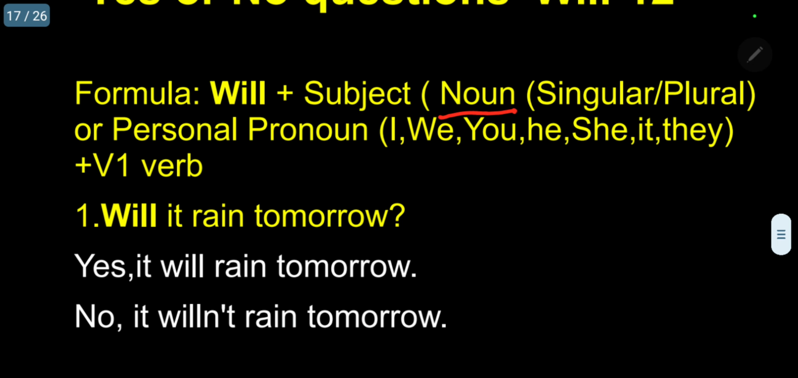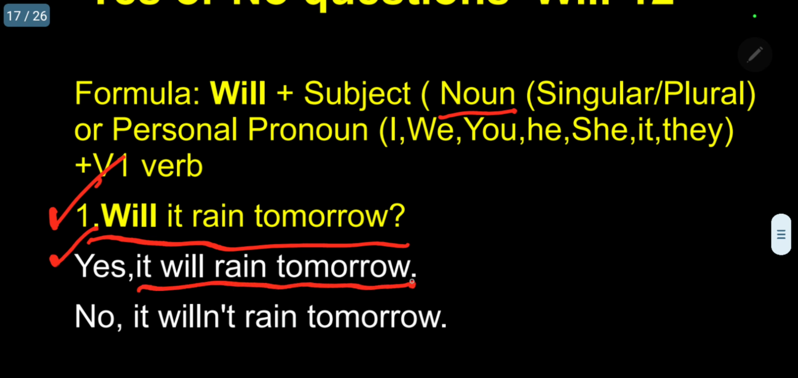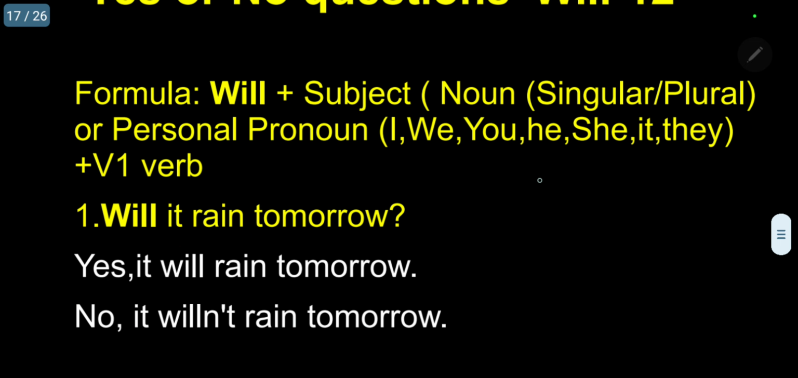So let me give one sentence. First sentence: Will it rain tomorrow? Naale malai peyyuma. There are two possibilities. Yes, it will rain tomorrow. Naale malai peyyum. If it is negative, no, it willn't rain tomorrow. Naale malai peyyadu.